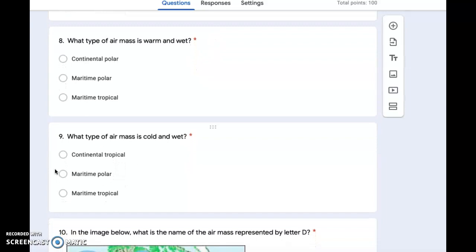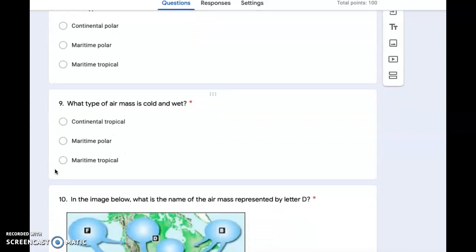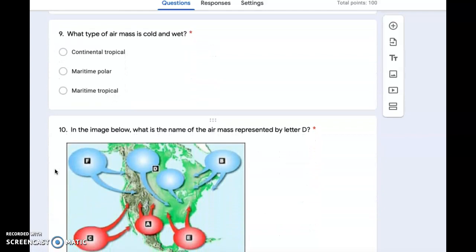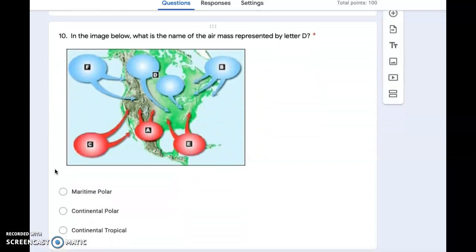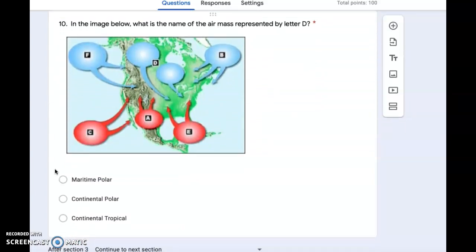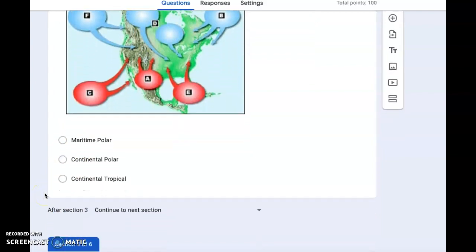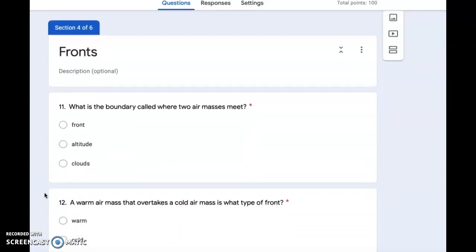Number 8. What type of air mass is warm and wet? Continental polar, maritime polar, or maritime tropical. Number 9. What type of air mass is cold and wet? Continental tropical, maritime polar, or maritime tropical. Number 10. In the image below, what is the name of the air mass represented by letter D? Letter D is in the middle at the very top. Maritime polar, continental polar, or continental tropical.